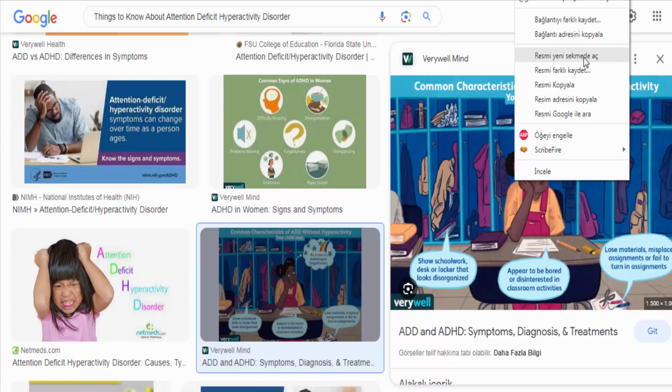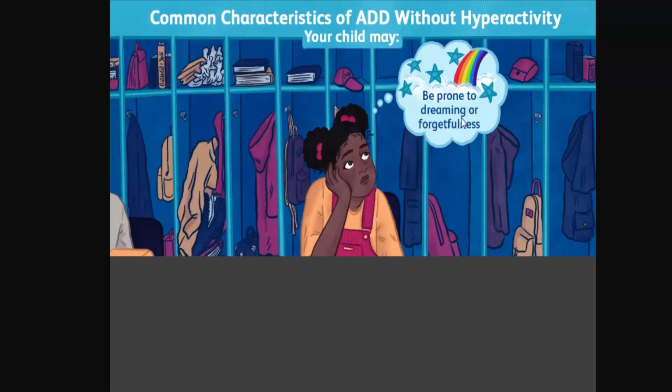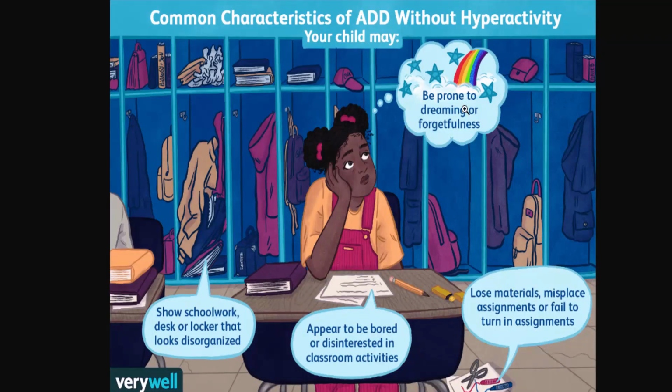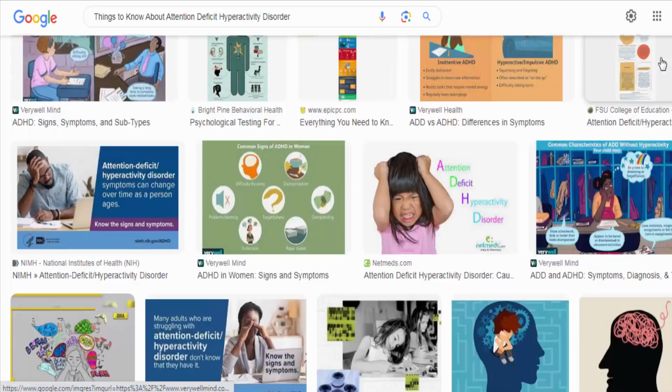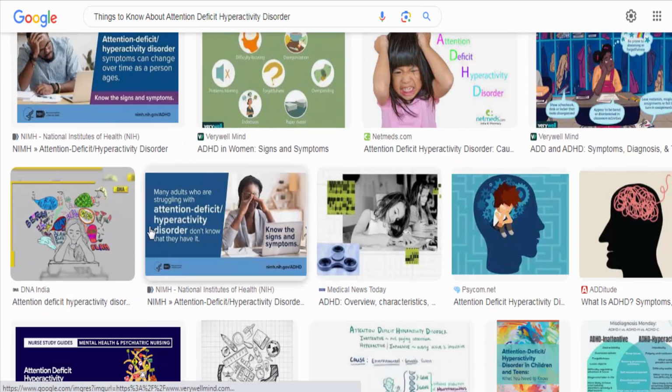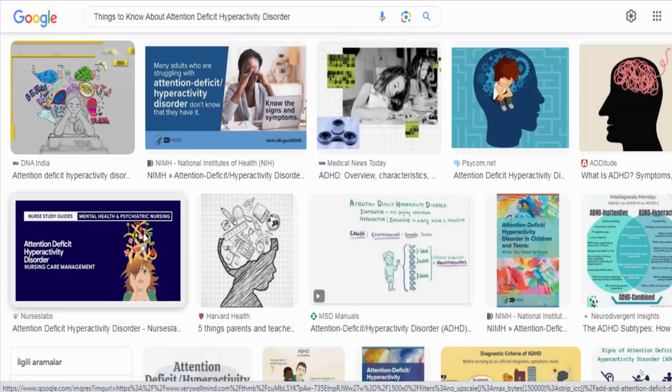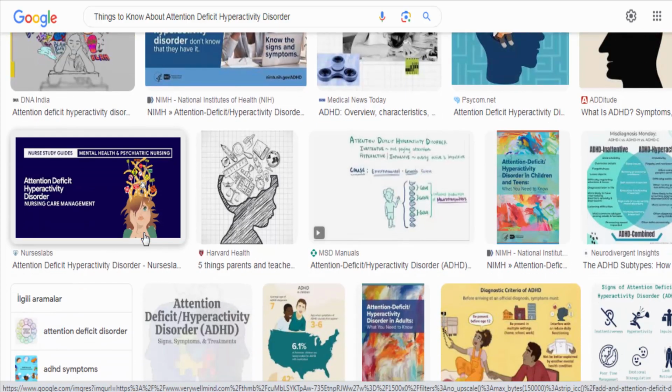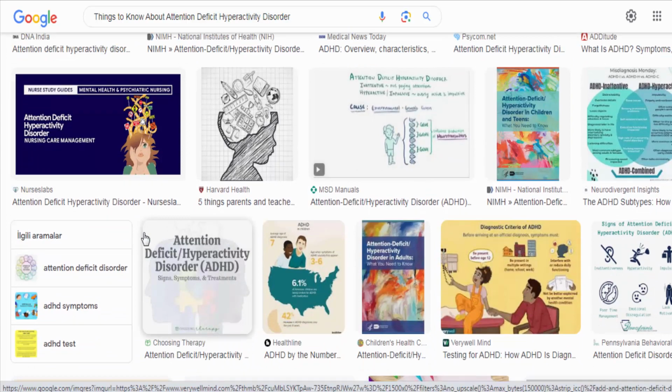Impact on daily life. ADHD can significantly impact various aspects of an individual's life. Children with ADHD may struggle academically due to difficulties with organization, focus, and completing tasks. They may have challenges with social interactions and behavior regulation. In adulthood, ADHD can affect work performance, relationships, and overall quality of life.